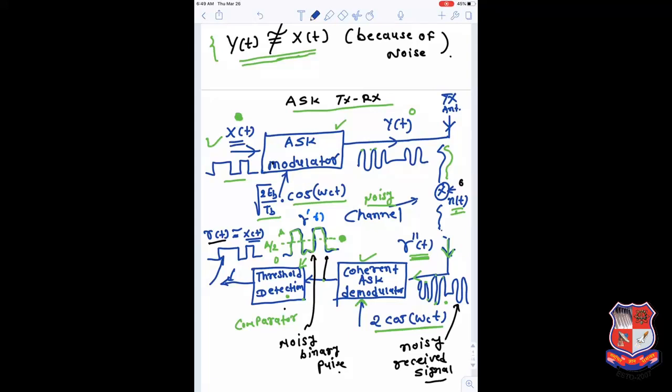But we will learn this threshold detection circuit is not a perfect circuit. If the noise level is very high, or you can consider it another way, if your transmitted signal is diluted by high noise, then this threshold detection circuit will fail to play its role, and here we are getting some error. The error occurs whenever you are transmitting a 1 and noise is very high, so it crosses the threshold boundary and falls in the second region.